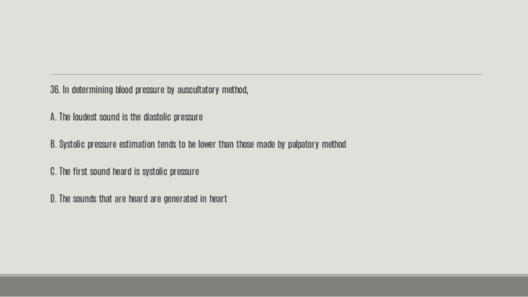So the right answer is C. The first heart sound you hear is the systolic pressure. Just like I earlier said, the first heart sound will occur during the isovolumetric contraction. Contraction is the same thing as the systolic period.